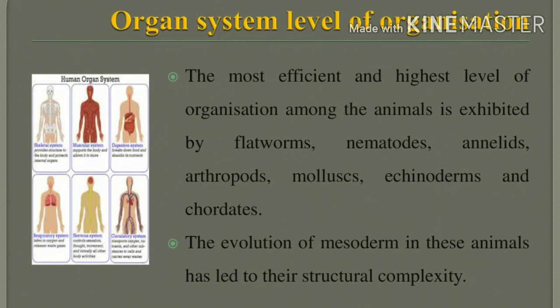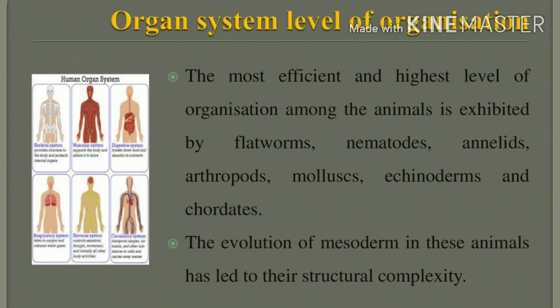What is a mesoderm? Already, at the tissue level, I said that tissue level is exhibited only in diploblastic animals, that is ectoderm and entoderm, only two germ layers. But the organ system level means the digestive system, respiratory system, excretory system, each and every function performed by a responsible system.